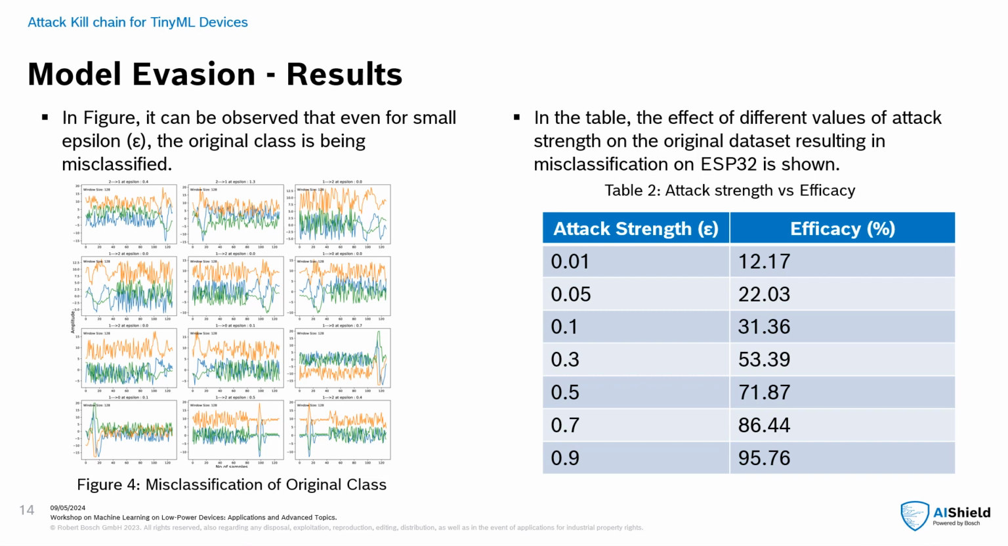Here, in the model evasion results, we can see how by adding perturbations in increasing amounts, we were able to reduce the efficacy of the original model. That means a decrease in accuracy. For epsilon 0.9, we were able to misclassify 95.76% of the original class. That means the model misclassified 95.76% of the time.